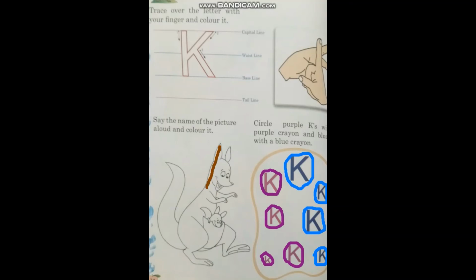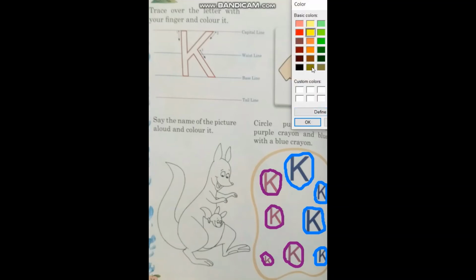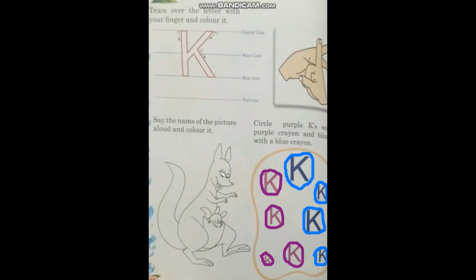Uh-oh, it is wrong, so I am going to erase it. Yes. Now I am going to change my color with brown color. And here it is. Yes. See, I am making the border with brown color.